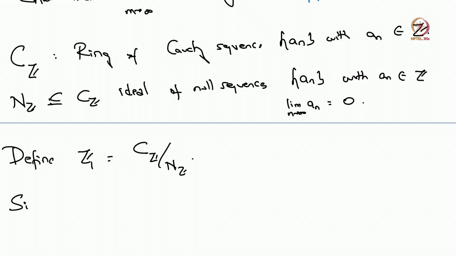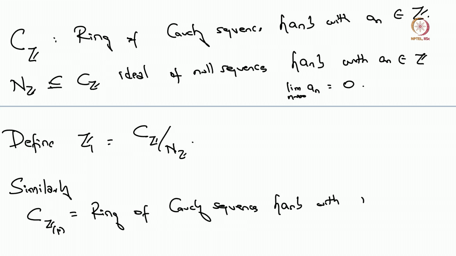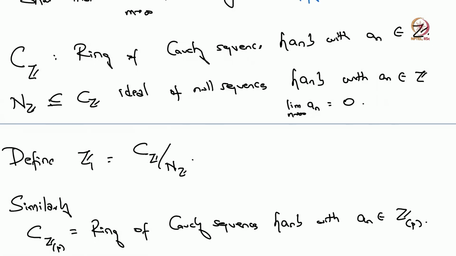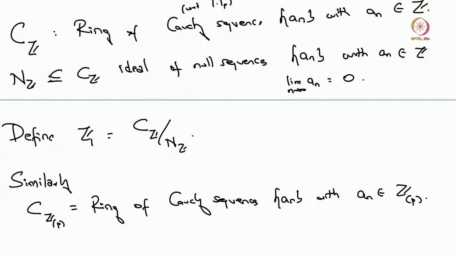Okay, now similarly you can play the same game. Instead of looking at Z, now you can look at, say, Z localized at p, that's a DVR. So you look at the ring of Cauchy sequences a_n, where each a_n belongs to this DVR, this Z localized at p. And again, when I say Cauchy, I always mean with respect to the p-adic metric, the p-adic absolute value.